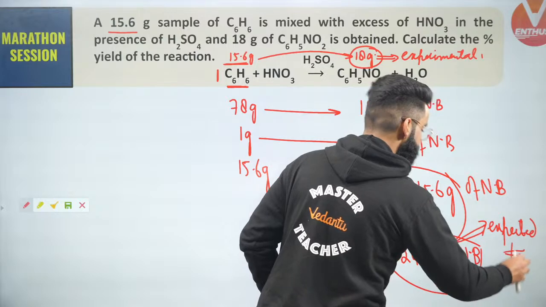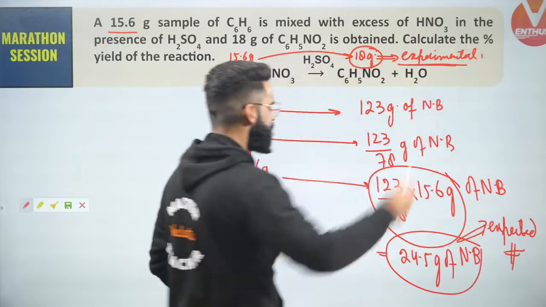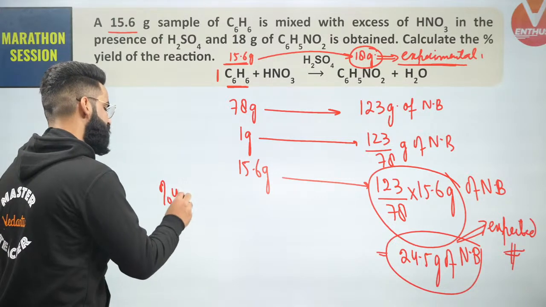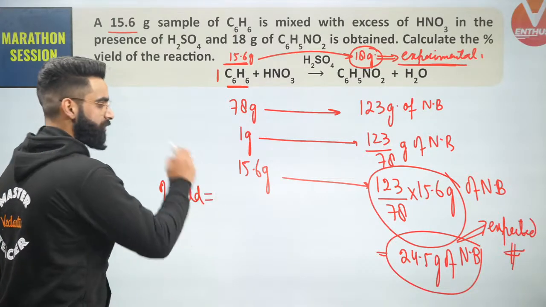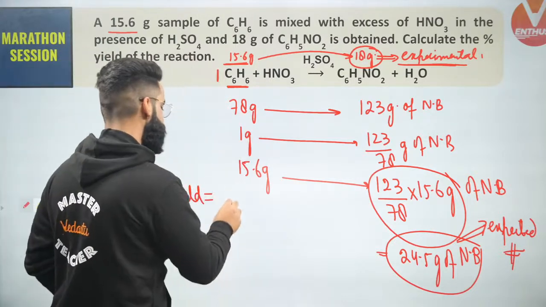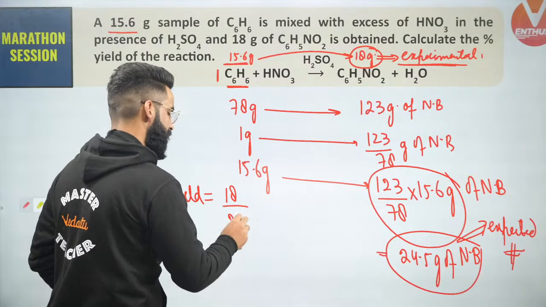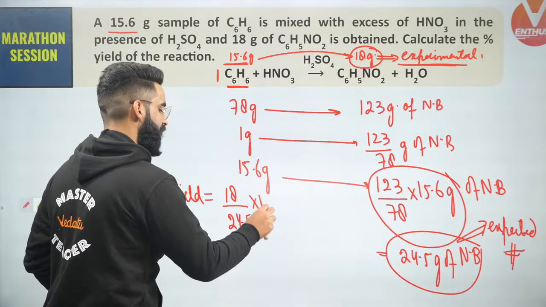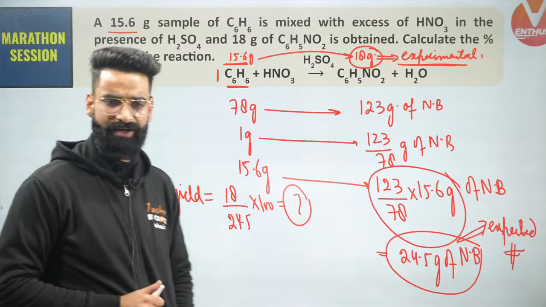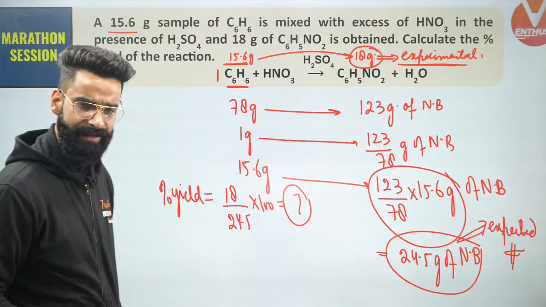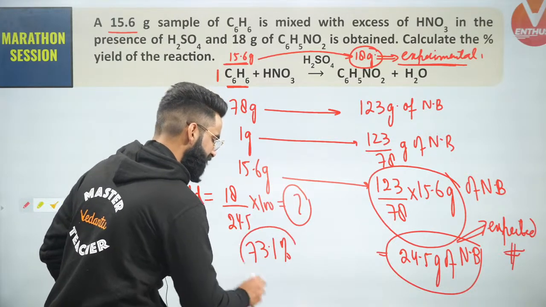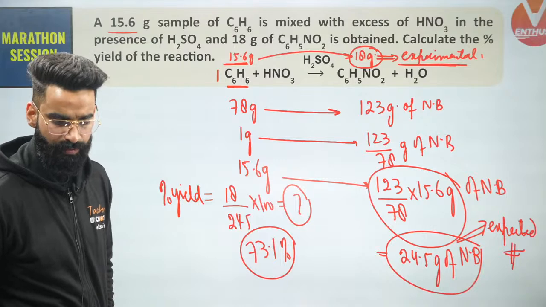Once you get the expected amount and the experimental amount, you can easily calculate the yield of the reaction. Percentage yield of the reaction is going to be the experimental amount, which is 18 grams, divided by the expected amount, which is around 24.5, multiplied by 100. Just get the value. That is going to give you the percentage yield of the reaction. Exactly, it's going to be around 73.1%. This is the yield of the reaction which we were supposed to calculate.